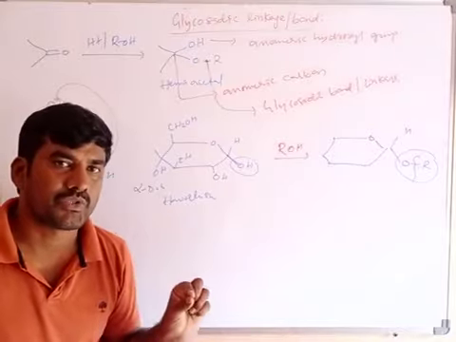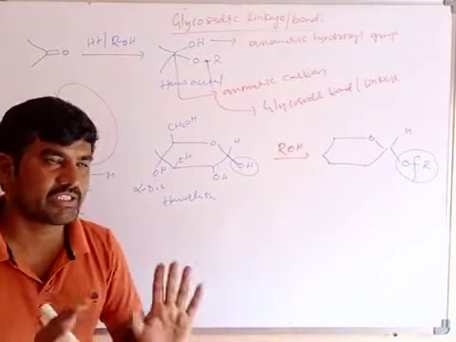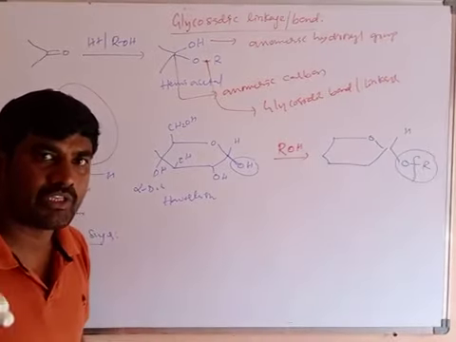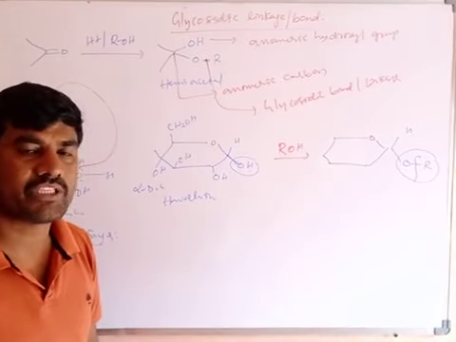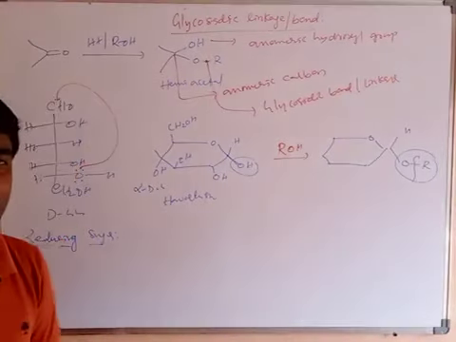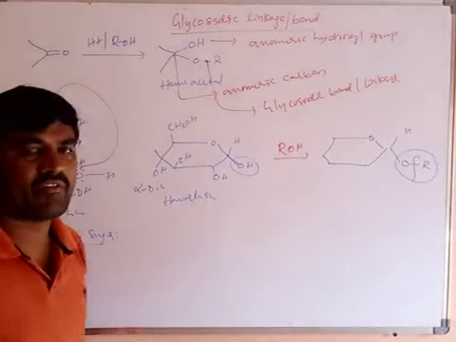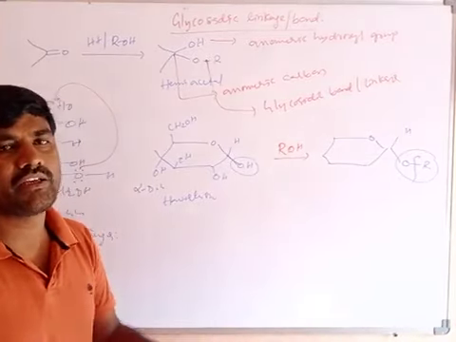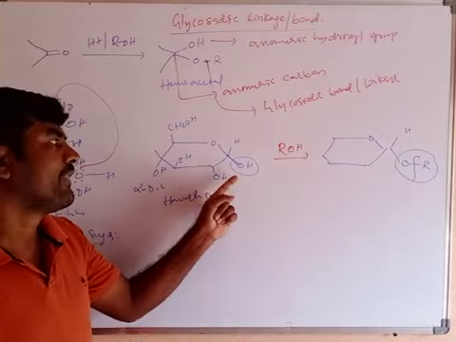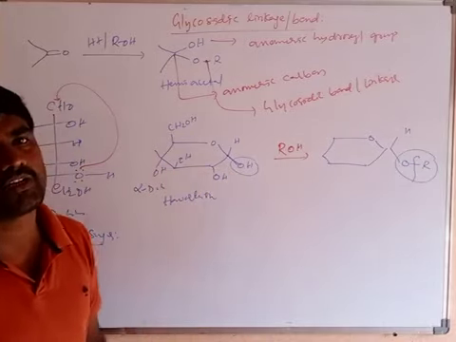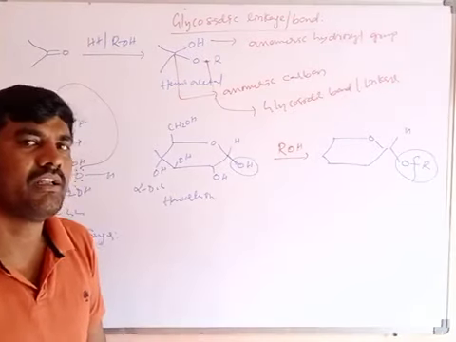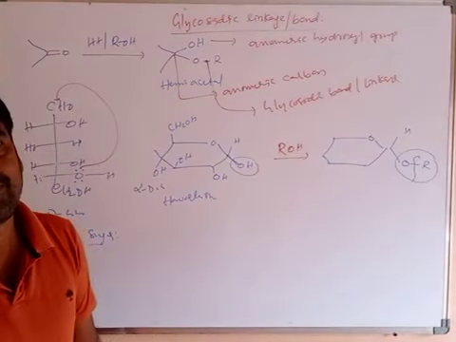Just check the structure at the anomeric portion. Is an OH group there or not? If it is there, reducing. If it is not there, non-reducing. Just remember it like that. Direct questions come from this area in NEET and JEE Mains, with some examples given. Among these, which is a reducing sugar and which is not? Just check for the anomeric hydroxyl group. If it is present, it is reducing. If there is no anomeric hydroxyl group, it is a non-reducing sugar. Okay, clear?